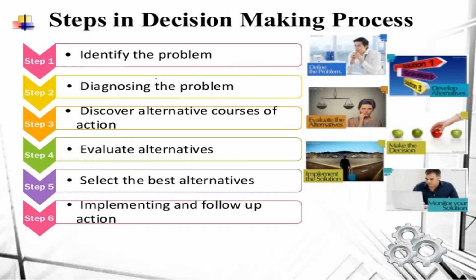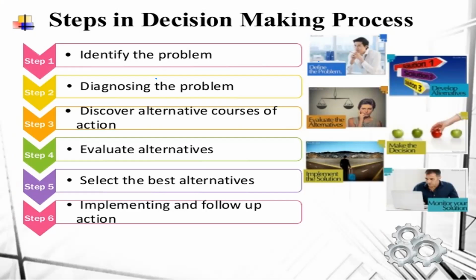The first step is identification of the problem, and the second step is diagnosing the problem. And the third step is discover the alternative courses of action. And the fourth stage is evaluation of alternatives. And the fifth one is select the best alternative. And the final stage is the implementation of the alternative and following up the particular organizational objectives.